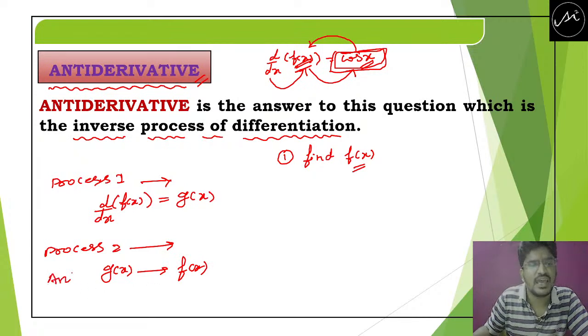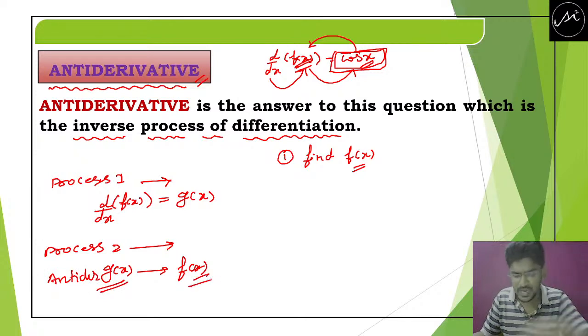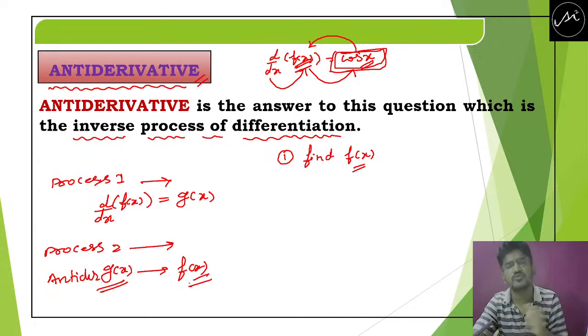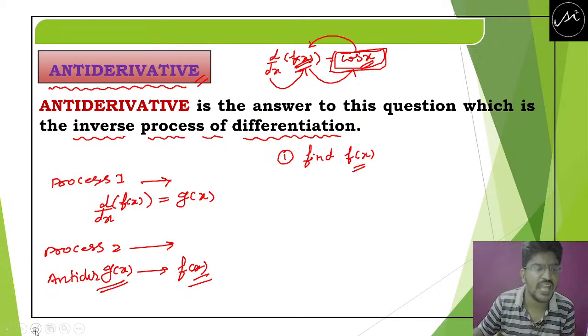That means antiderivative of g of x gives us f of x. So the only way to reverse the differential coefficient is to find the antiderivative.